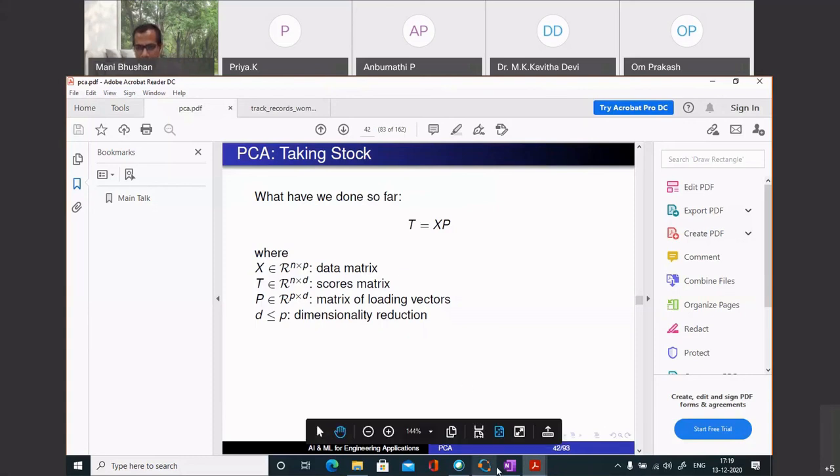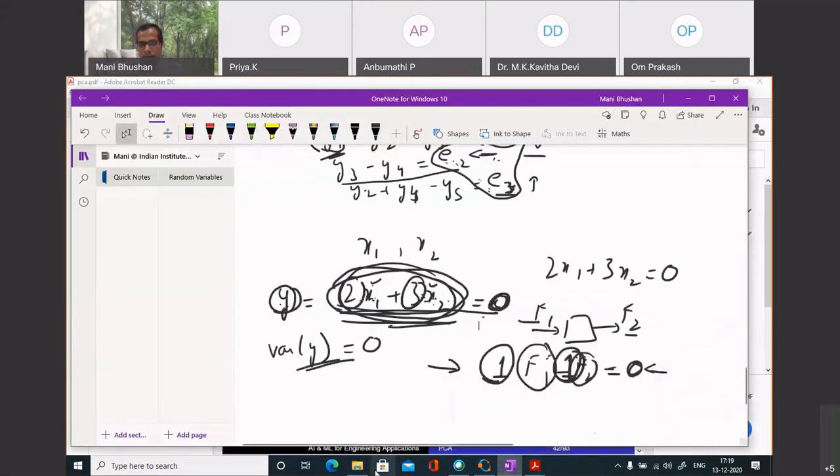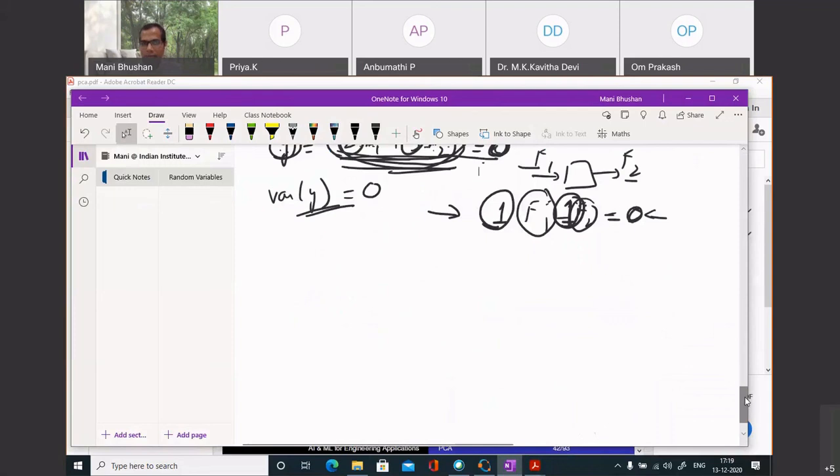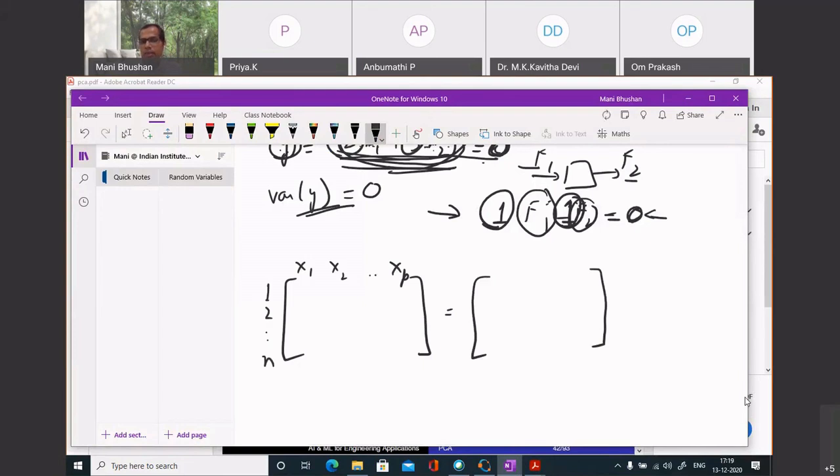What are we doing? Let me go to this. In PCA, what have you done? You had the data matrix X. I have these P sensors, and I have the corresponding N samples. What I'm saying is that for this particular sensor, I have these N readings.